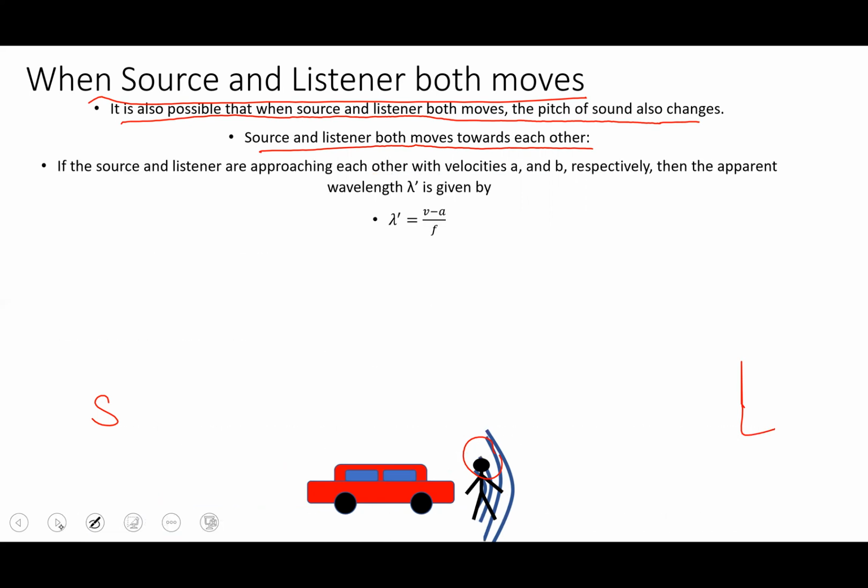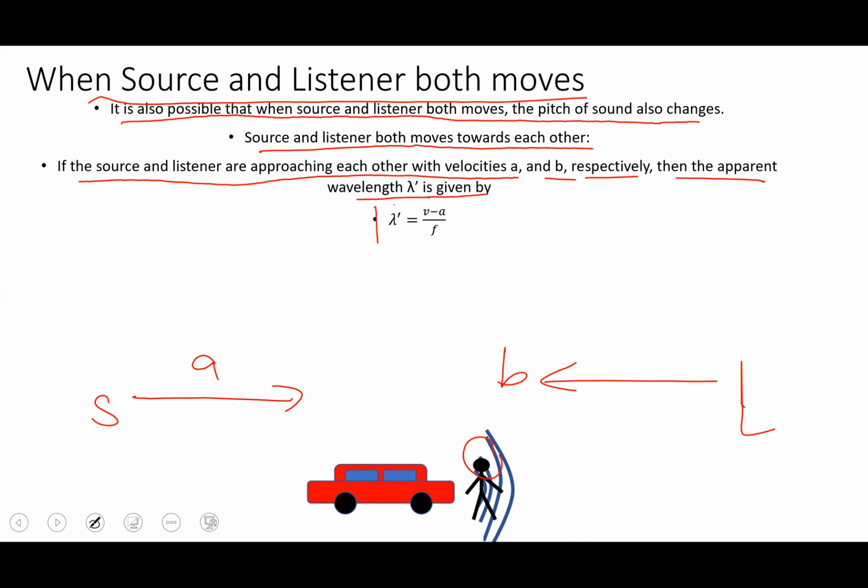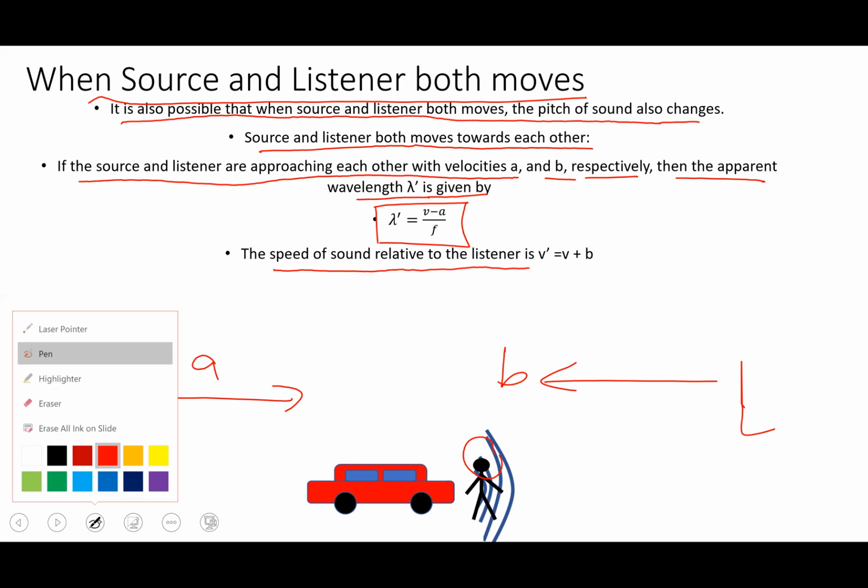Now how can we explain this in the form of an equation? If the source and listener are approaching each other with the velocities a and b, that means the velocity of the source is a and the velocity of the listener is b, then the apparent wavelength lambda dash is given by lambda dash equal to v minus a divided by f, and the velocity changes because the listener is moving towards the source. The speed of sound relative to the listener will be v dash, which will be v plus b, because they are moving towards each other.